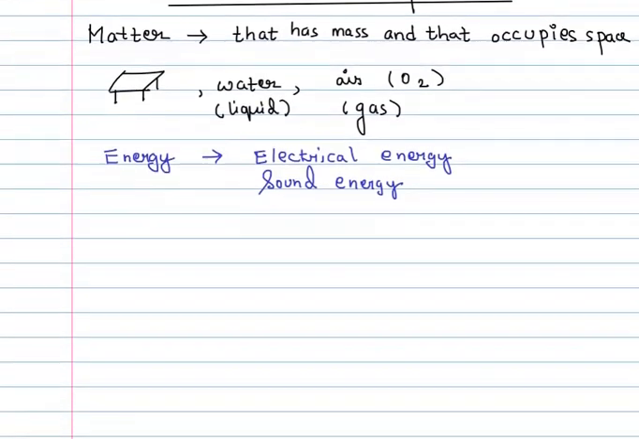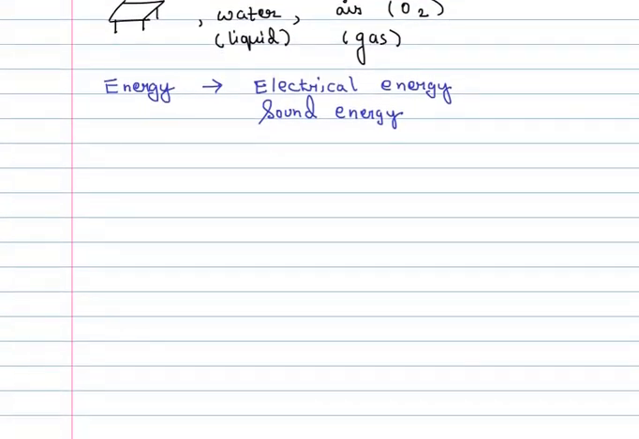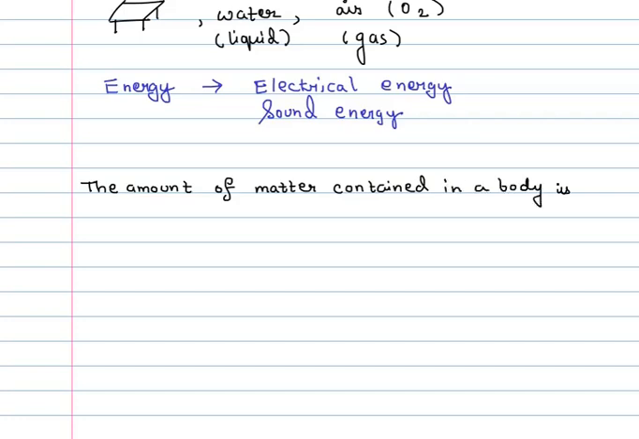Matter is something that must have mass, and yes, it will occupy space. And what is mass? The amount of matter which is contained in a body, that is called mass. The amount of matter contained in a body is called its mass. So the more matter there is in a body, the more massive it is.